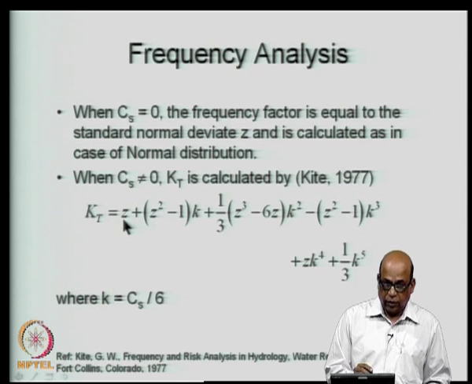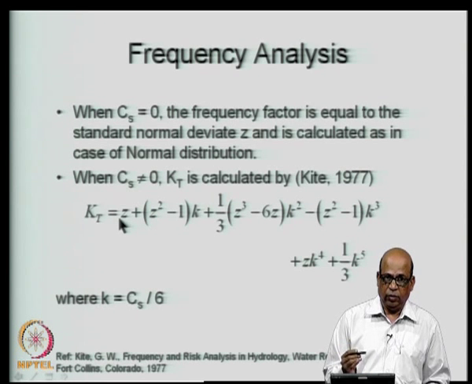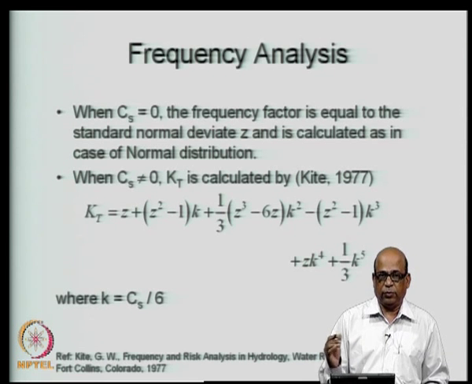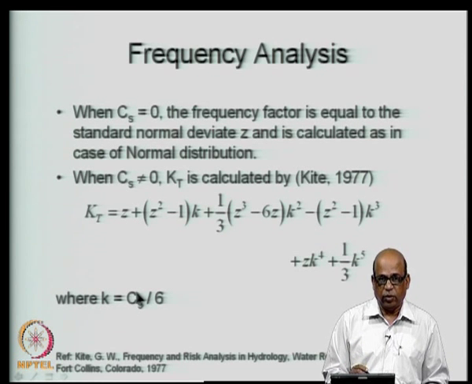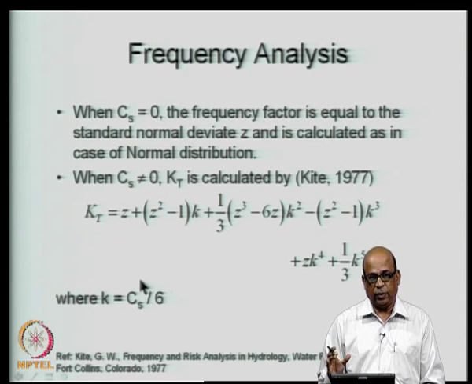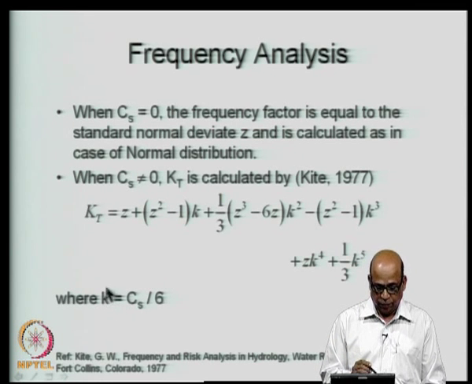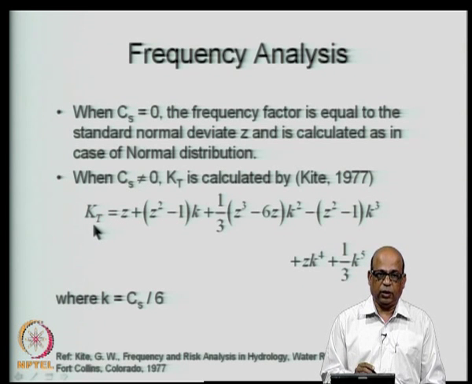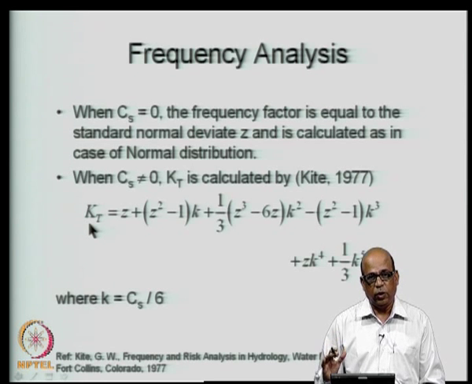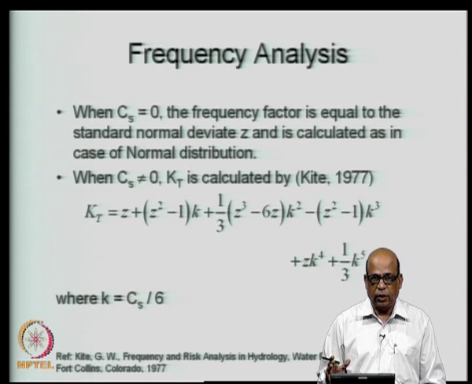So, you can obtain z because you know t, the return period t, and therefore, the probability of x being greater than or equal to x t is known, and from that you can obtain z. And then you know Cs, which is the coefficient of skewness, which you have estimated from the sample data, and therefore, you can get k. Once k and z are known, you can obtain your frequency factor k t corresponding to that particular return period. Therefore, the k t depends for the log Pearson type 3 distribution on the return period t and on the coefficient of skewness.